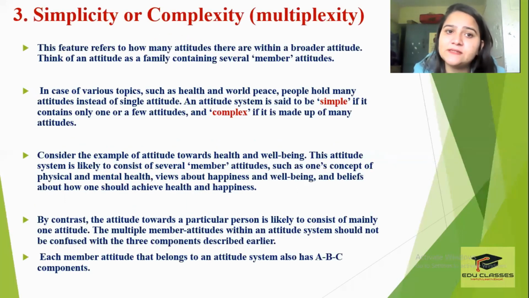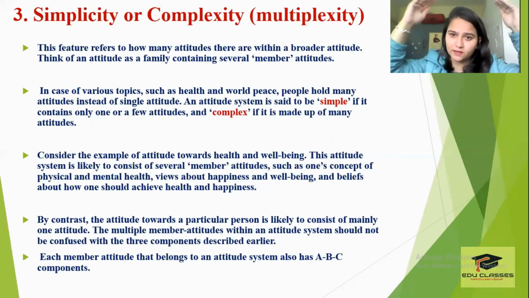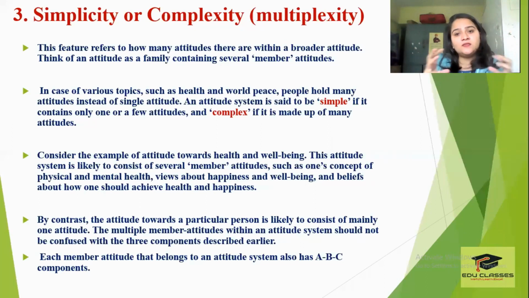Next is simplicity or complexity. This feature refers to how many attitudes there are within a broader attitude. Think of an attitude as a family containing several member attitudes. That is, there are many attitudes which comprise many attitudes within themselves. So imagine one bigger attitude, and then there are n number of small attitudes which fit into it. Okay?